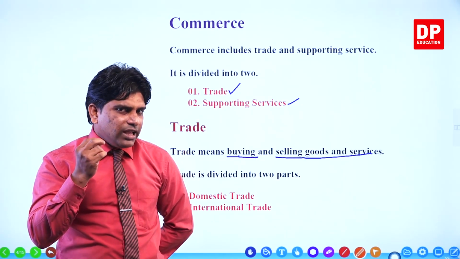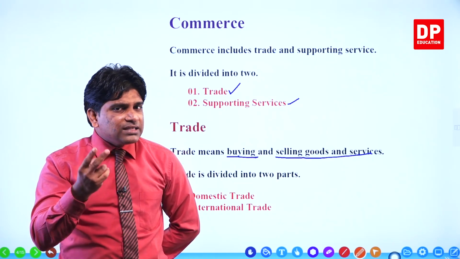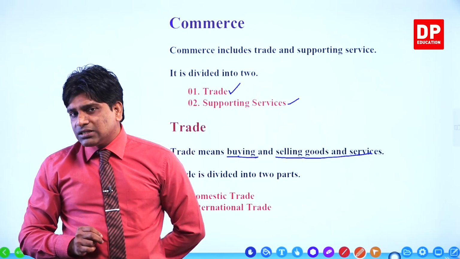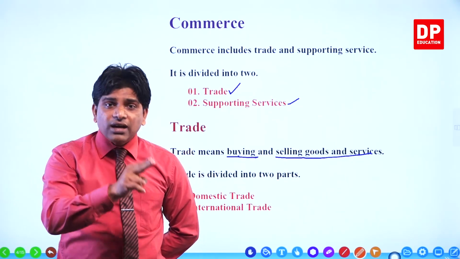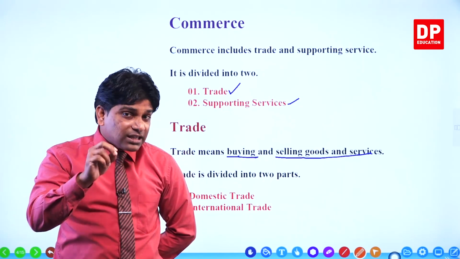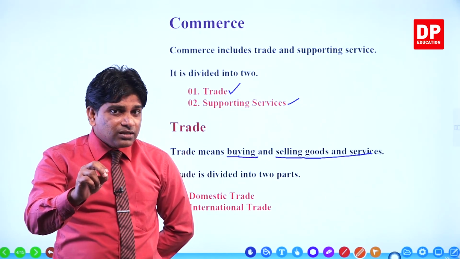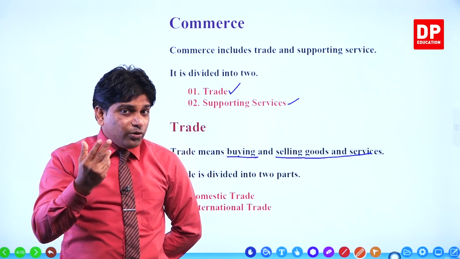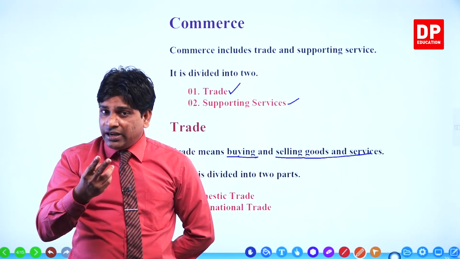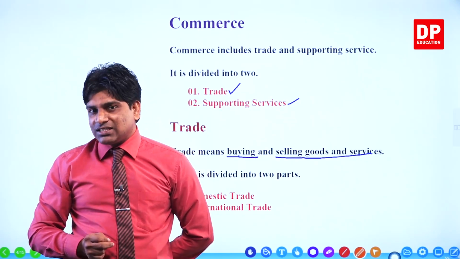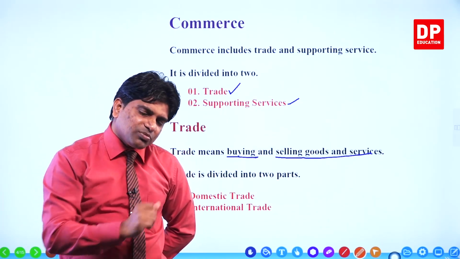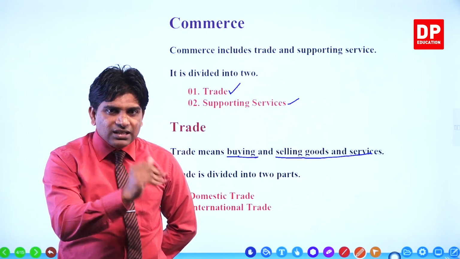Then I want to explain here, how many parties are there now? Two parties. Who are the two parties? Businessman and customer. Who is the customer? You are the customer. Businessman? The businessman is the supermarket. Right? Then you try to understand, to do any trade, there should be minimum two parties. One party is the businessman, the other party is the customer.